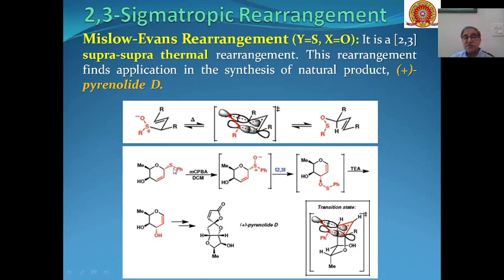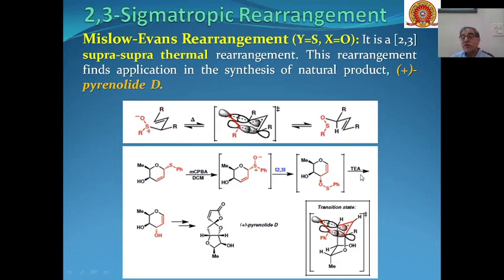So these types of sulfides, phenyl sulfides, on reaction with metachloroperbenzoic acid in dichloromethane, oxidation will take place, and these sulfides will be converted into sulfoxides, and this is the system which will undergo the 2,3 sigmatropic rearrangement to give us these types of products. So these products on further reactions can be converted into pyrenolide D, which is a natural product.